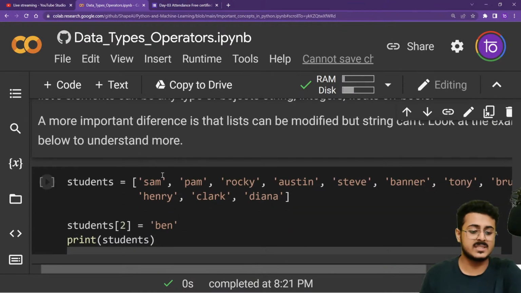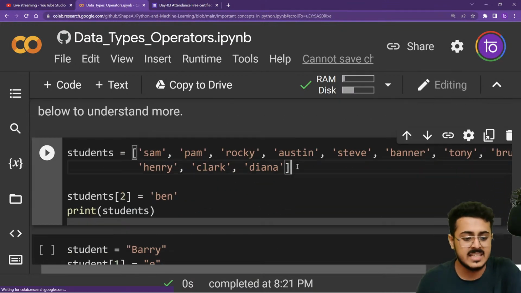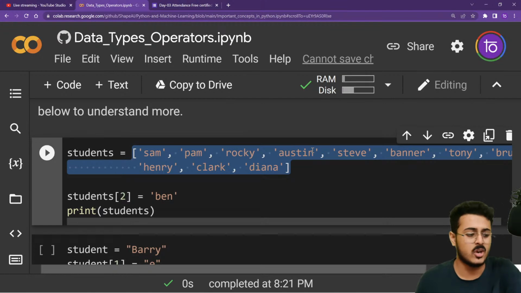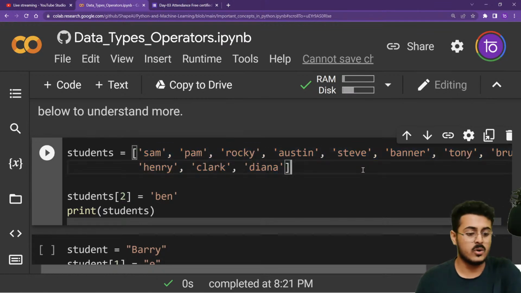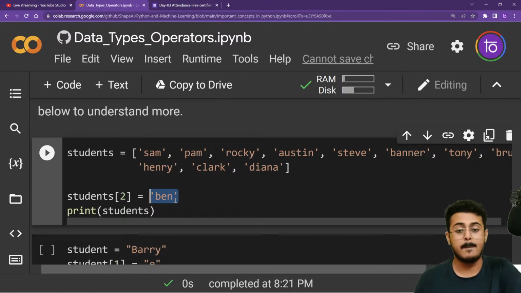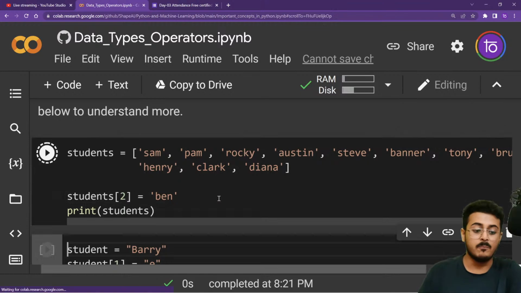So let us try to understand that right over here. You have a list: Sam, Pam, Rocky, Austin, Steve, Banner, Tony, Bruce, Henry, Clark, and Diana. We can replace the element at the second position. We can replace Rocky right over here by Ben. So we can modify a list.